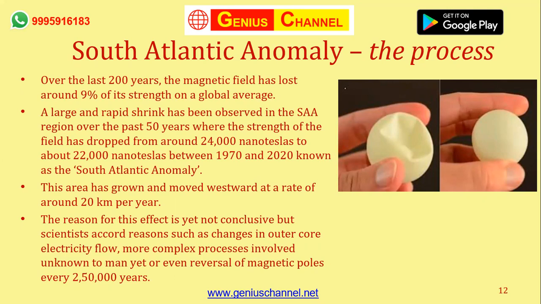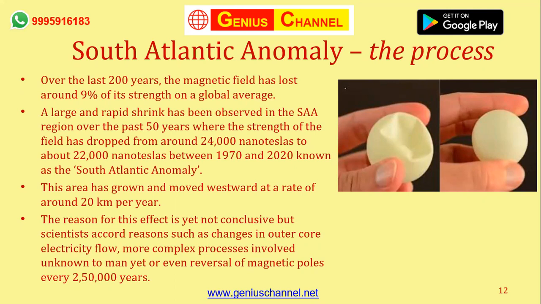So the dent is the place where the normal height of the Van Allen radiation belt, which used to start from 640 kilometers and extend till 58,000 kilometers from the surface of the earth, has dipped down to 200 kilometers. That dip is the place where the dent has happened.